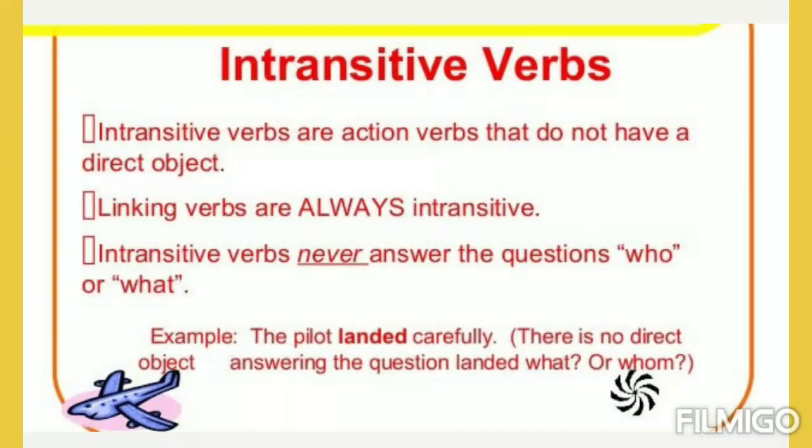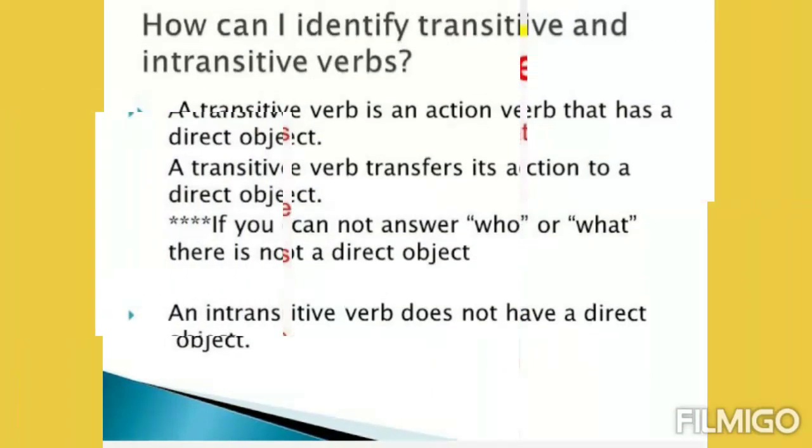In contrast to transitive verbs comes the intransitive verb. The intransitive verbs are those action verbs which do not have a direct object. The linking verbs are always intransitive. The intransitive verbs never answer the questions who or what because of the absence of the direct object. The definition of direct objects and indirect objects we are going to discuss later on.